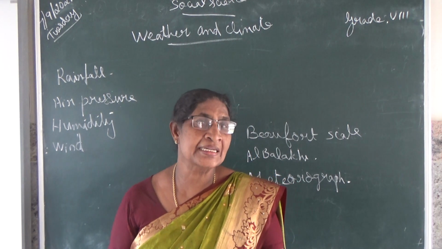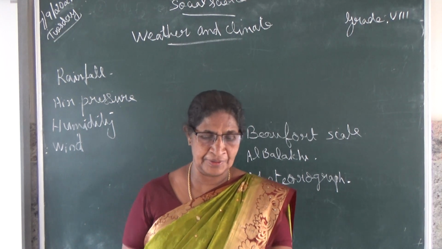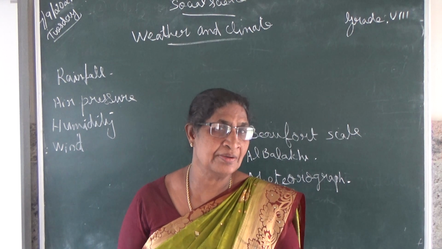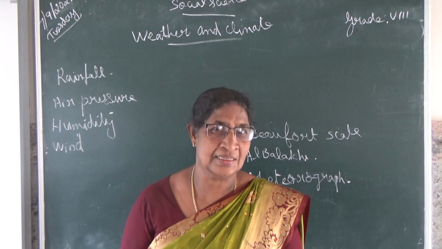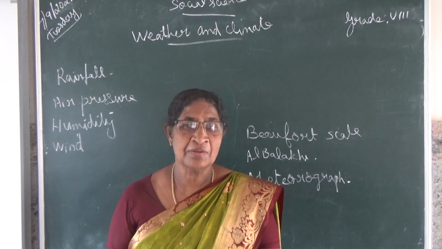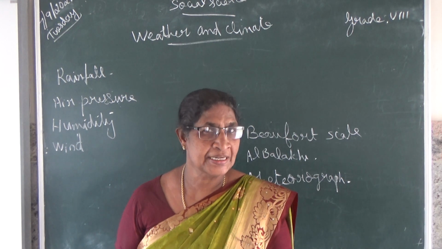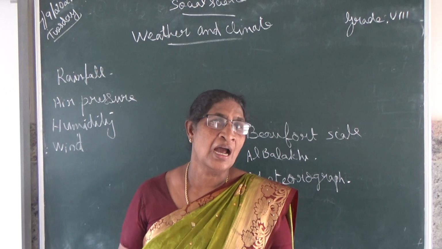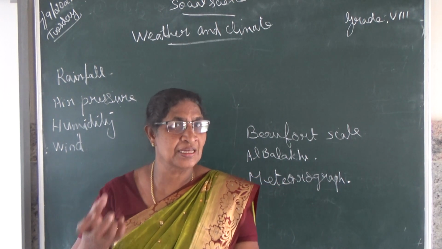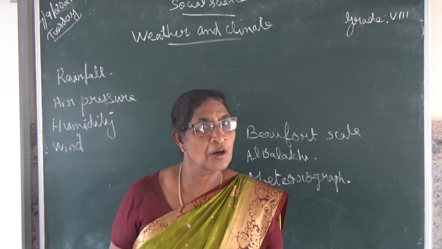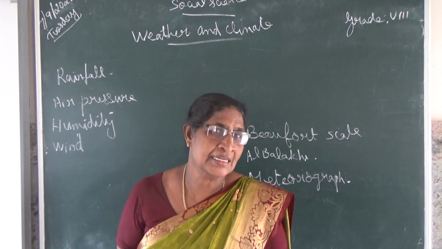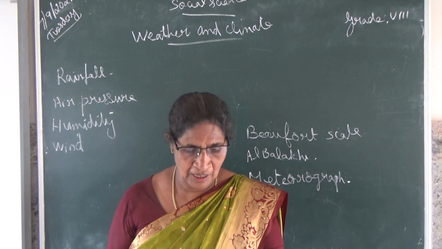The weather and climate are different in different regions. It varies, isn't it? I told you, the weather and climate are not the same in all regions or all places. It is different from place to place and region to region. Why? What is the reason for this? The earth is spherical in shape, so the sun rays fall unevenly on the earth's surface. Mostly the equatorial regions receive vertical sun rays and the polar regions get slanting sun rays. That is the reason the weather and climate change from region to region.